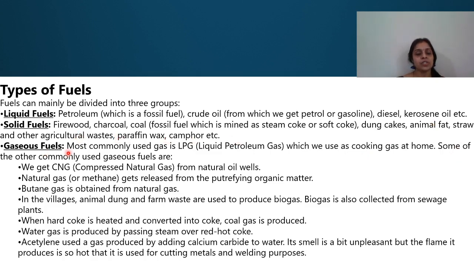Coming to gaseous fuels, mainly LPG, which is used for cooking at home, and other examples like CNG, which is obtained from natural oil wells, natural gas, and butane gas. In villages, animal dung and farm waste are used to produce biogas. Then there are water gas and acetylene. Acetylene is a gas produced by adding calcium carbide to water. The smell is very unpleasant, but the flame it produces is so hot that it is used to cut metal, so it is used for welding purposes.